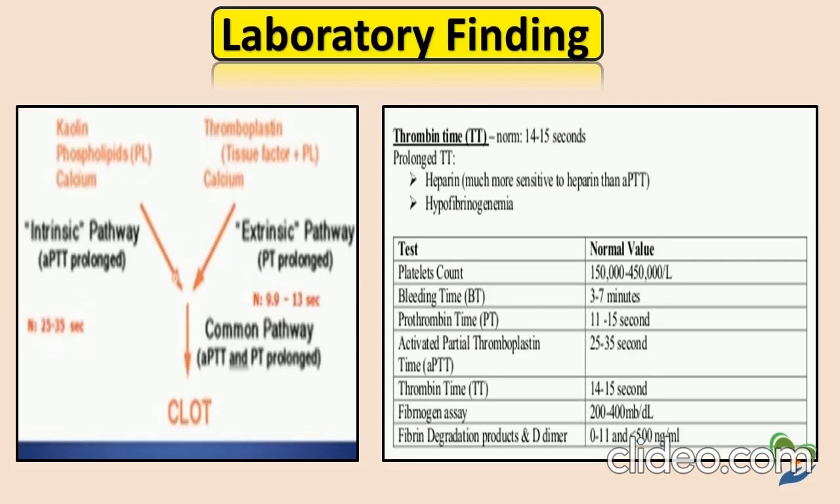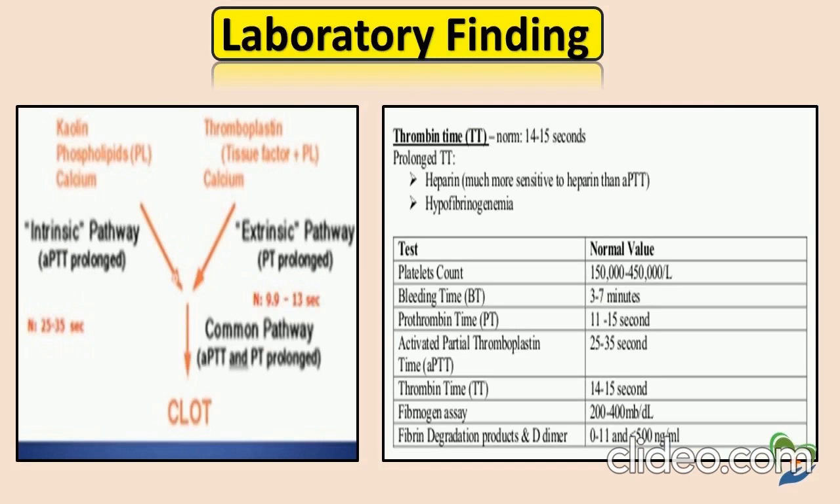In this diagram, we can see choline, phospholipid, calcium, and also thromboplastin, tissue factor plus PL calcium. Intrinsic pathway, APTT prolonged. Extrinsic pathway, PT prolonged. Normal values are between 25 to 35 seconds and 9.9 to 13 seconds. And then next we go to the common pathway before they go for blood clotting.